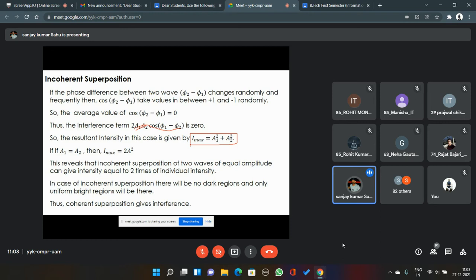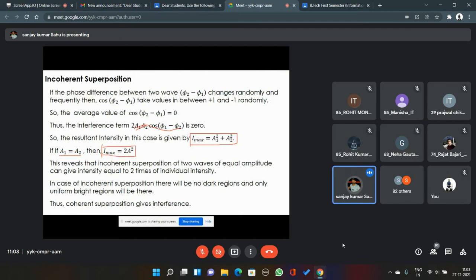It may be due to change in frequency of the individual waves, it may be due to change in wave number of the individual waves, it may be due to the different path of propagation. When they are traveling in completely different paths, then also this will happen, because the phase difference depends upon the path traveled. So in that case, if a1 equals a2, if the amplitudes of the individual waves are the same, then I maximum will be equal to 2a square.